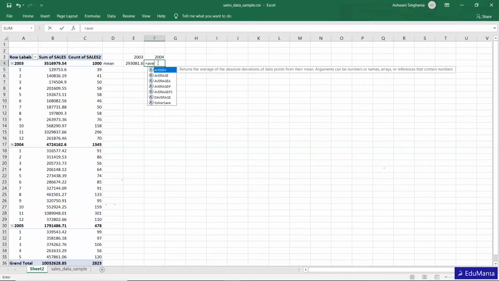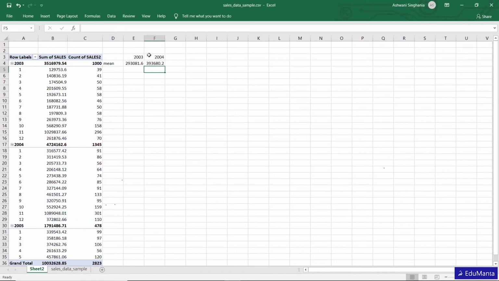This is the data. So for 2003, we have a mean of 2,93,081, whereas for 2004 it's 3,93,680. So we can see that there have been more sales in 2004, right?